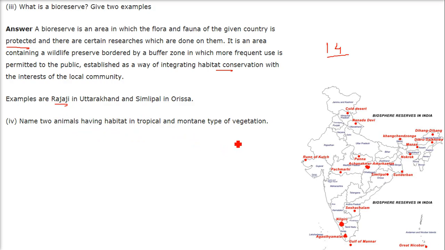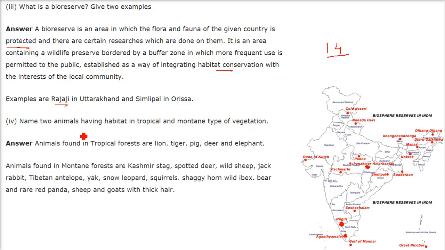Name 2 animals having habitat in tropical and montane types of vegetation. Animals found in tropical forest are lion, tiger, pig, deer and elephant.